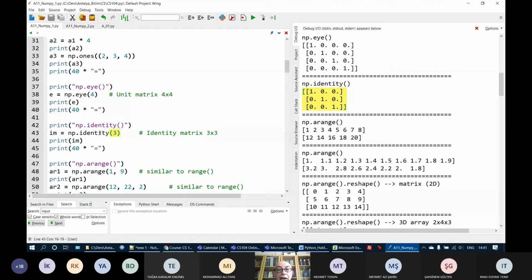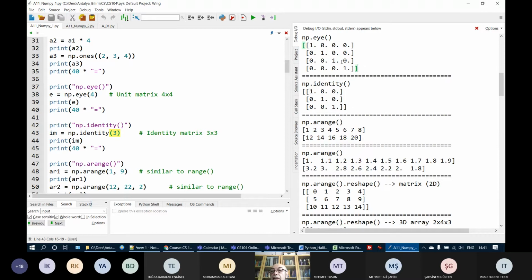The eye and identity methods always create a 2-dimensional array, or in other words, a matrix which only contains ones in the main diagonal and zeros in all other elements. Okay? As you see here, there are ones in the main diagonal and 0 elsewhere.